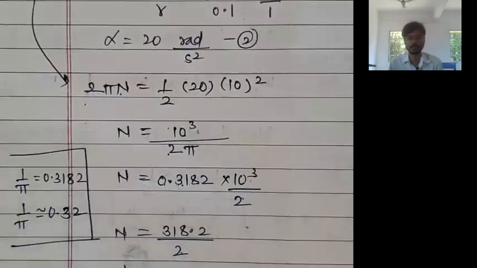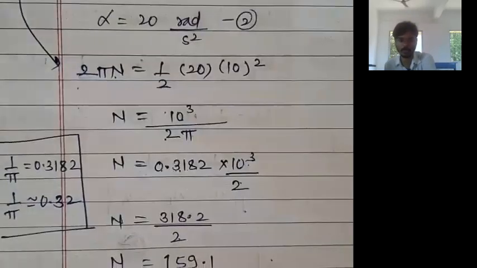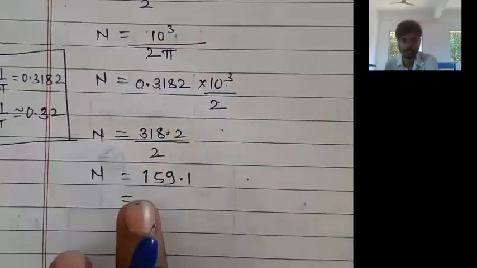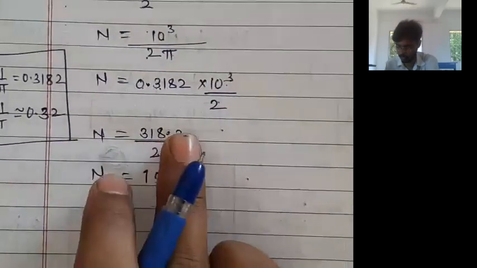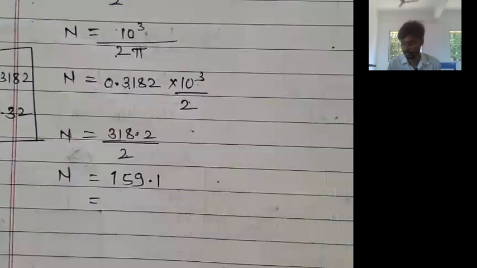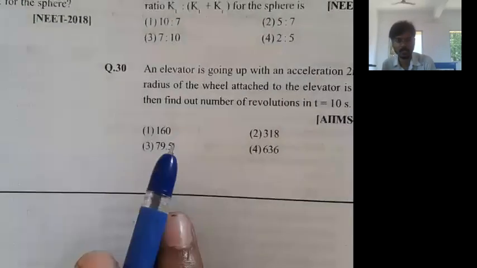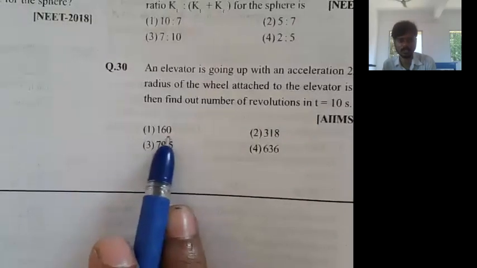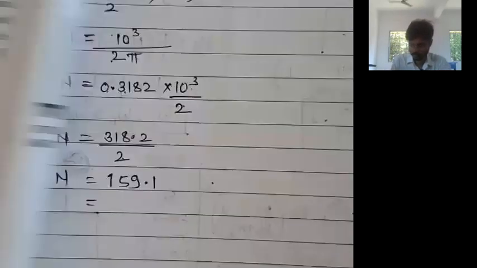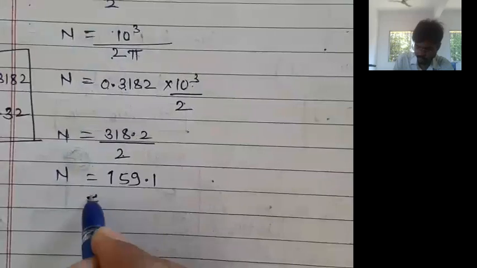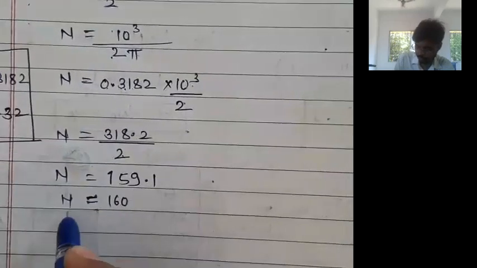What is the closest answer to 159.1? 318.2 upon 2 gives 159.1, and the closest answer to 159.1 is 159. And the closest answer to 159 is 160. So that will be written approximately as 160.